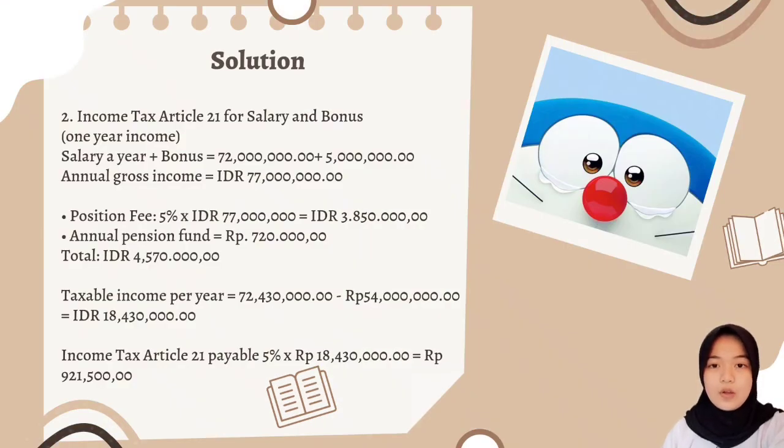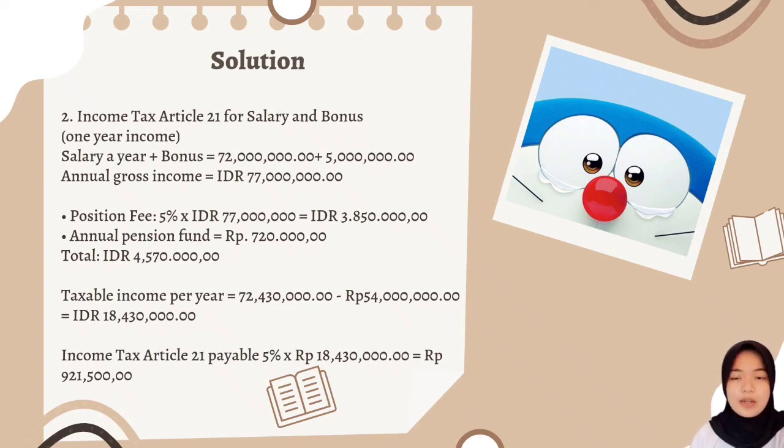For the next step, we calculate income tax Article 21 for salary and bonus, 1 year income. Salary a year plus bonus, that is 72 million plus 5 million. And we got annual gross income, 77 million. For position fee, that is 5% multiplied with 77 million rupiah, and we got 3,850,000 rupiah. And for annual pension fund, 720,000 rupiah. So the total is 4,570,000 rupiah.